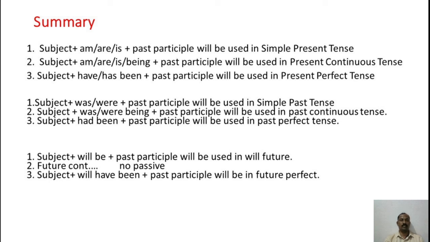And in past tense, subject plus was or were plus past participle will be used in simple past tense, and subject plus was being or were being plus past participle will be used in past continuous tense. Subject plus had been plus past participle will be used in past perfect tense. Subject plus will be plus past participle will be used in simple future tense, and there will be no passive voice in future continuous tense. And subject plus will have been plus past participle will be used in future perfect tense.